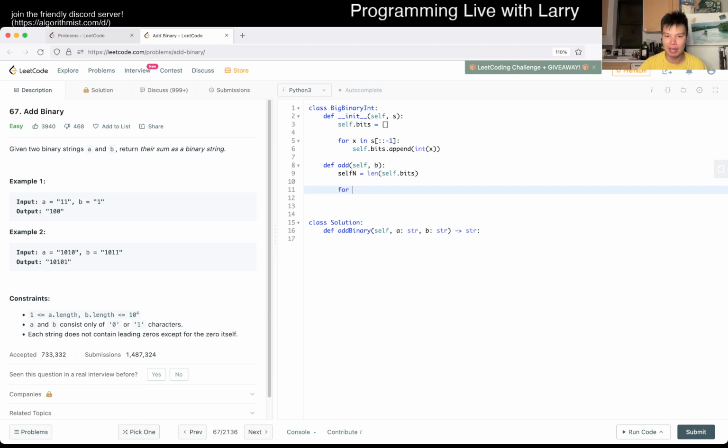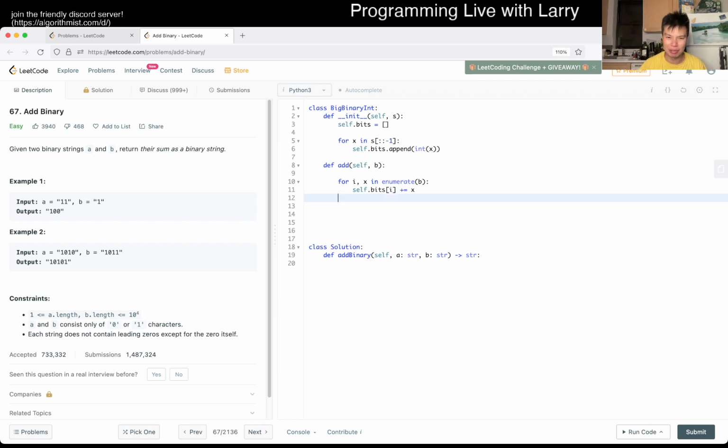So yeah, for x in b, maybe? No, I mean, I guess we can do it, but we'll also enumerate it, right? So now, I guess we don't need this really. Maybe, I don't know, we'll see. And then now self.bits of i, we add it to x, right? And that should